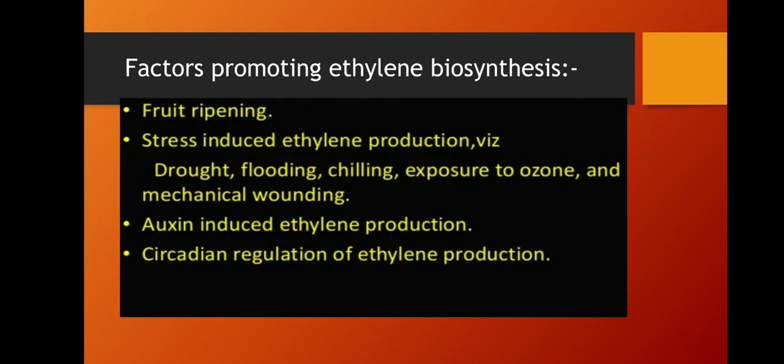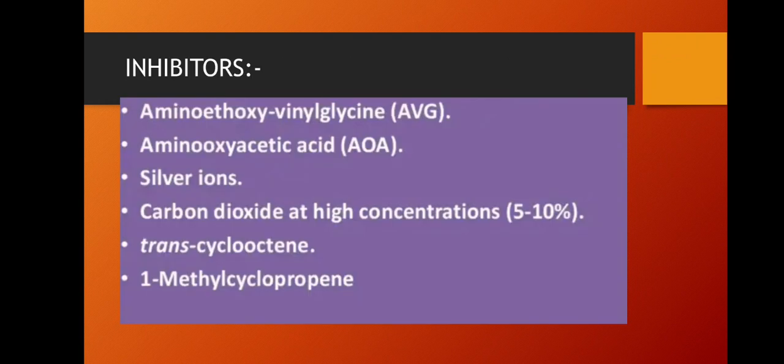Circadian regulation of ethylene production is also a process, which can be discussed in a later video, not now. So, auxin-induced ethylene production, fruit ripening, and stress-induced ethylene production, that is drought, flooding, chilling, exposure to ozone and mechanical wounding. Next, inhibitors. What are the inhibitors?